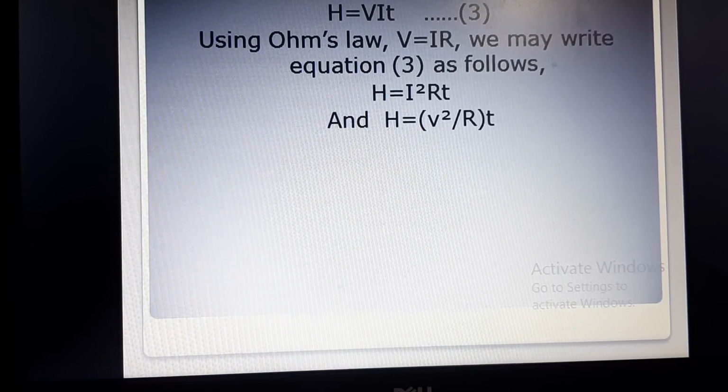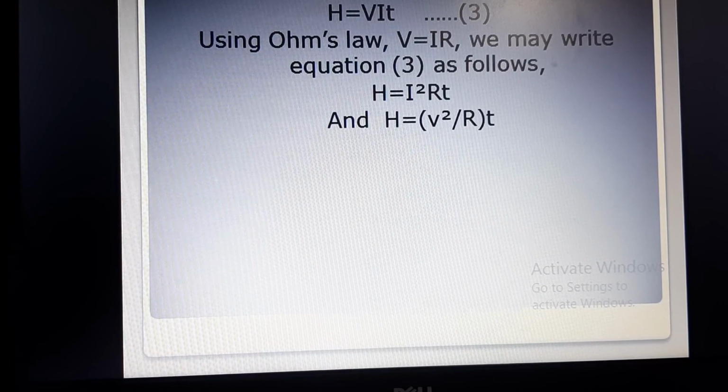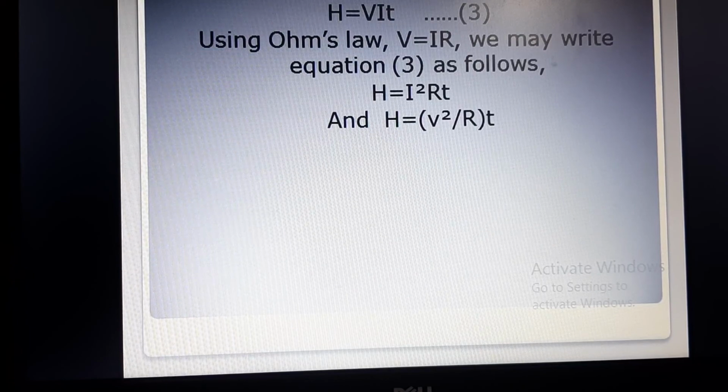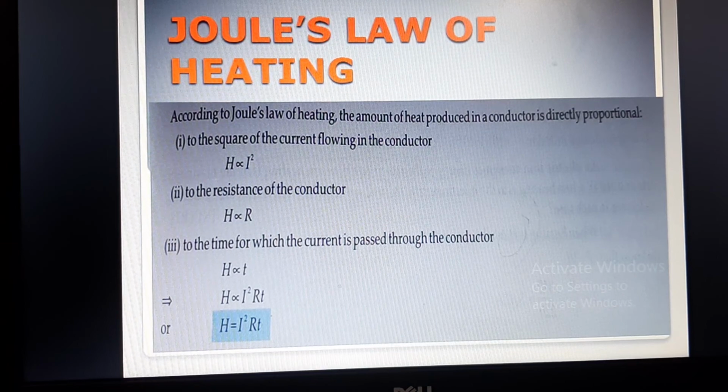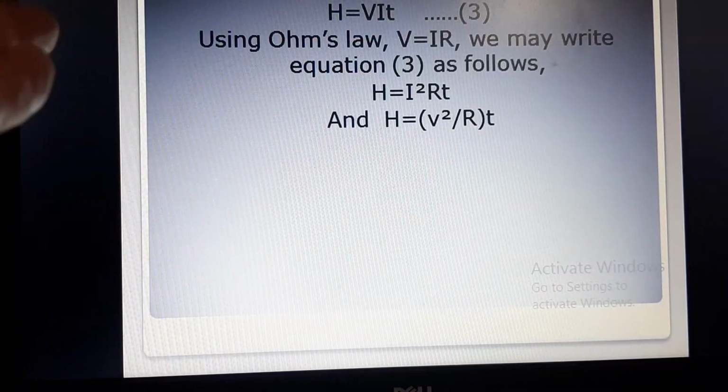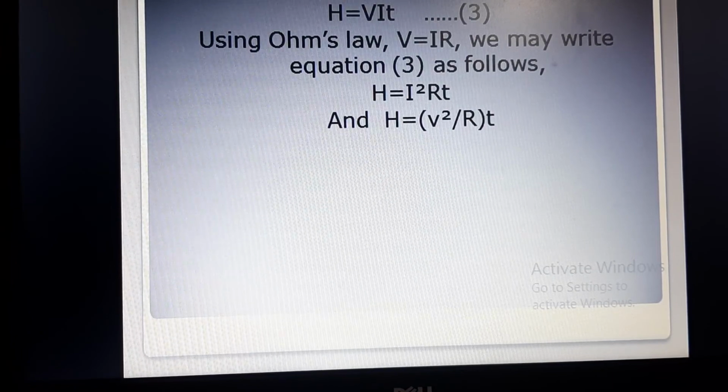So whenever you have been given the current, the resistance and the time, the heat produced or the work done can be given as I square RT. In place of this, through Ohm's law, H has another value, that is V square by R into T. Move to the next one, that is Joule's law of heating. Now what is this? This is again a mathematical law. अभी जो हमने discuss करी थी, this is this one only. This is only the Joule's law of heating.